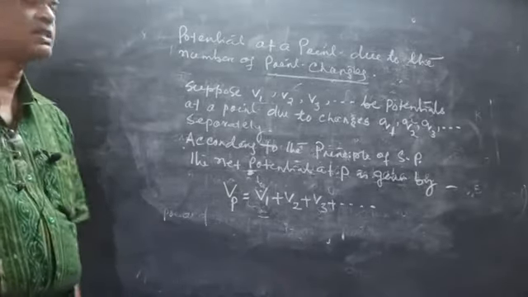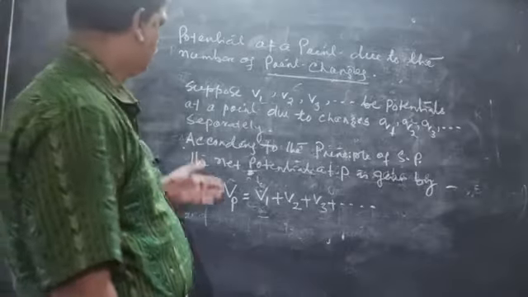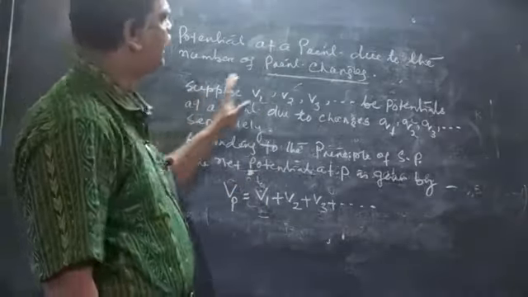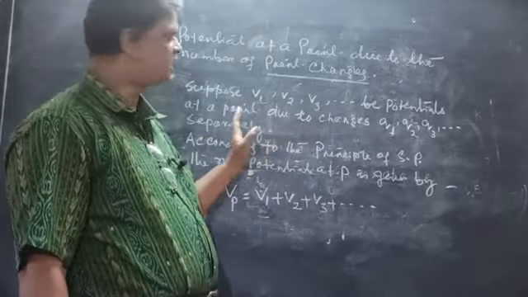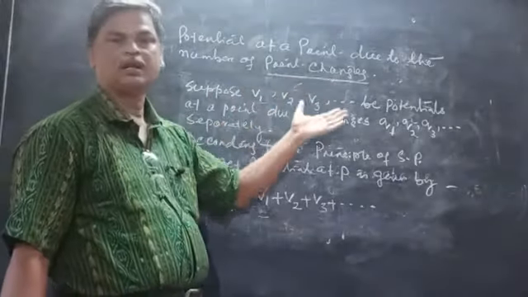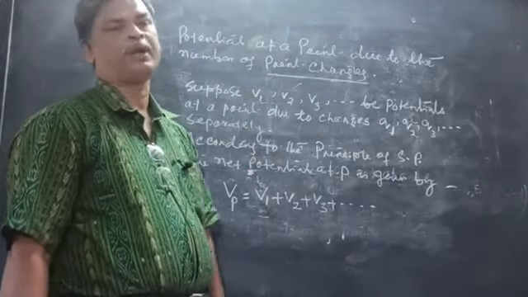Then we will see the next class. So today I discussed the potential at a point due to a point charge, the potential difference due to a point charge, and the potential at a point due to a number of point charges. Clear?